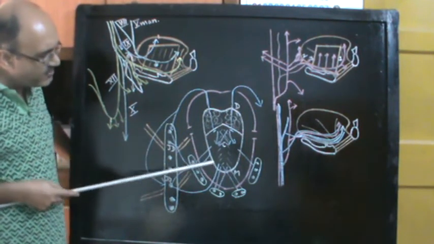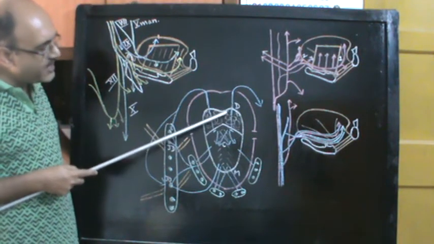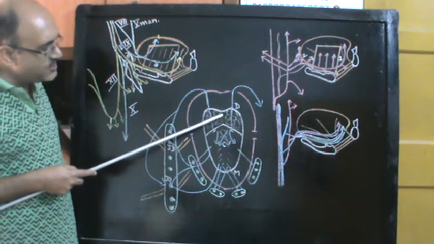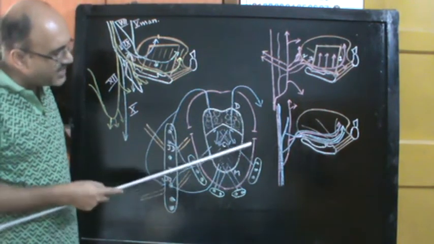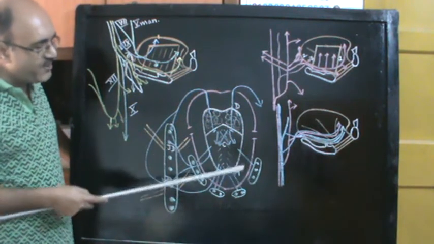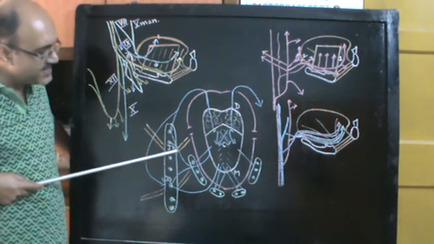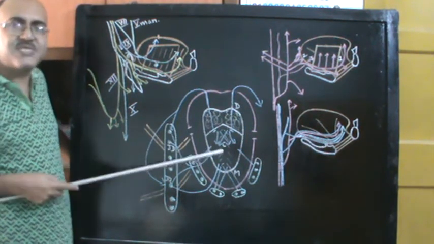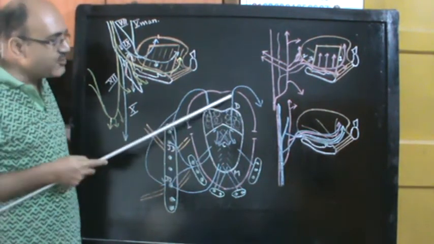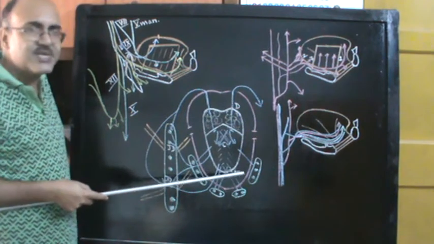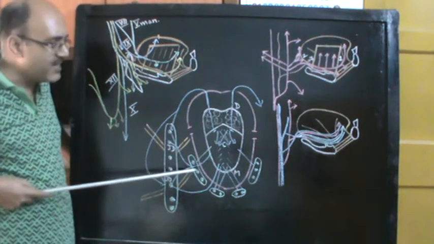Now this is the outline of the tongue. This is the foramen cecum, sulcus terminalis, and here the anterior 2/3 of the tongue and the posterior 1/3 of the tongue. So the entire tongue, as you can see, anteriorly is surrounded by the mylohyoid muscle, just deep to the mandible. All the lymphatics of the tongue are actually trying to go to the side, to the deep cervical lymph nodes, which extend from the level of the tongue to below the tongue on the side of the neck. So most of these lymphatics from different parts of the tongue are going to go downward into these deep cervical lymph nodes.